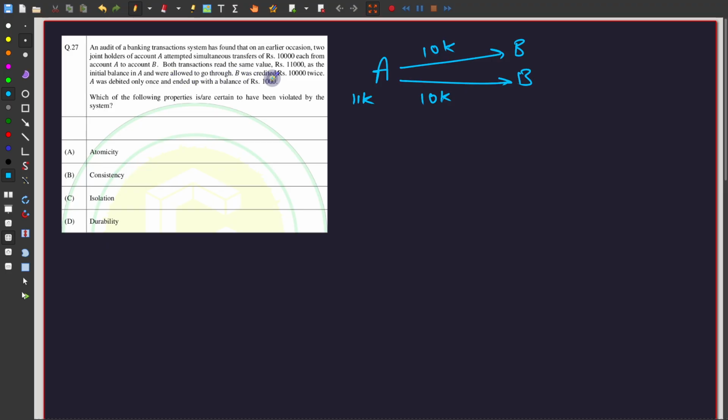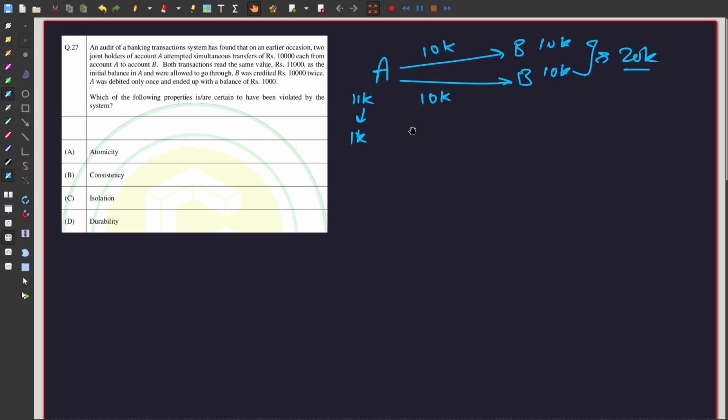And B was credited 10,000 twice. So it got 10k and 10k, and now it actually has 20k. A was debited only once and ended up with a balance of 1,000. So A now has 1k, but it technically added 20k to B's bank account. That is what is essentially happening here.